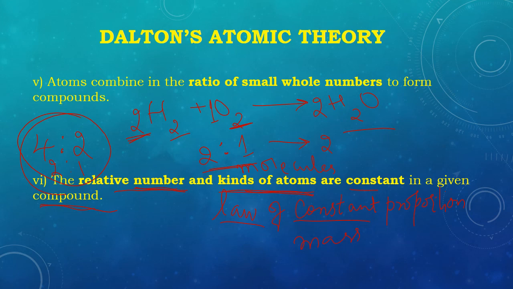So if we take a compound, as I said in my video of the law of constant proportion, irrespective of the source, it will have atoms of the same elements, and they would have combined in a fixed mass. If the mass has to be fixed, the number of atoms needs to be fixed. Say for example, if I want hydrogen and oxygen to combine to form water, they need to combine in a 1:8 ratio by mass. And we get this mass only if we have the same number of atoms of hydrogen and oxygen. That is, if we have two atoms